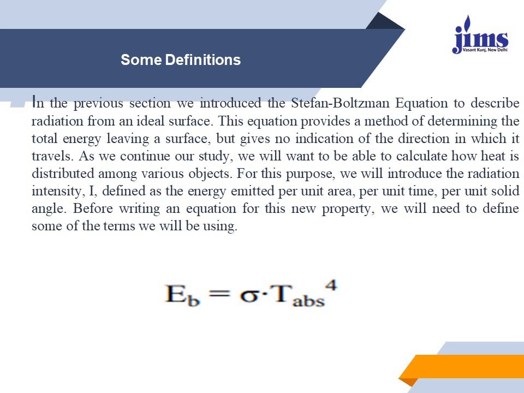This is defined as the energy emitted per unit area, per unit time, per unit solid angle. So, writing an equation for this property, we will need to define some of the terms we will use, that is EB is equal to sigma multiplied by T absolute to the power 4.